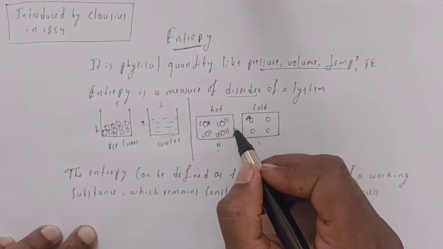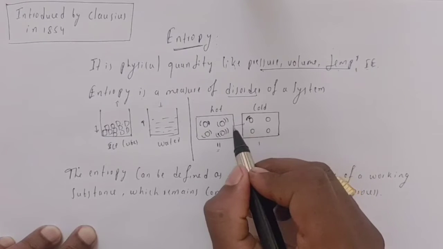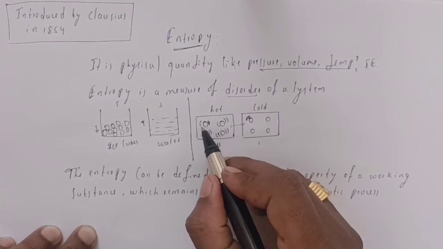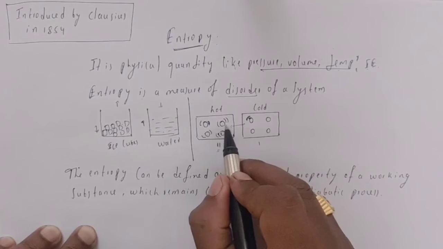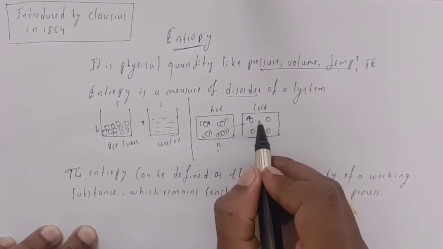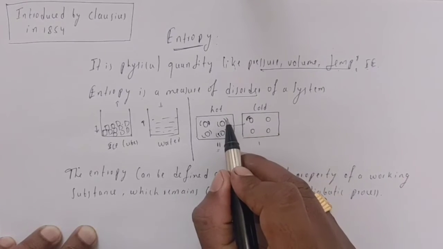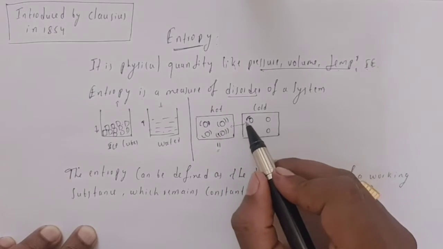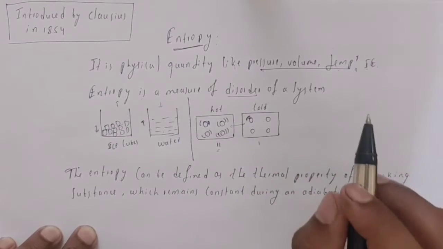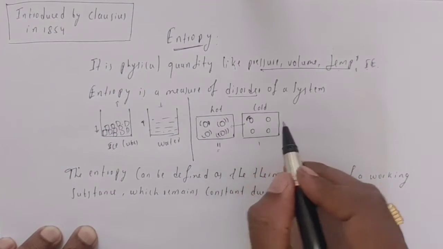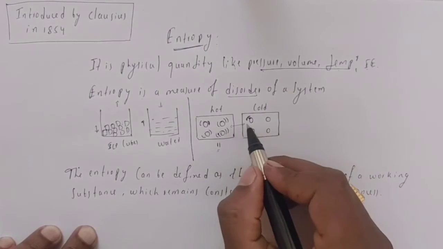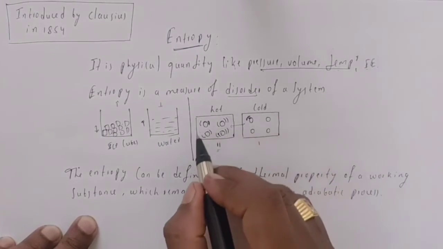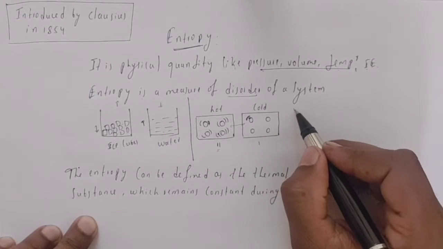Let us suppose you combine these two systems. Then what happens? The energy quanta from the hot body start to flow from the hotter body to the colder body. These energy quanta will move to the colder molecules until they attain equilibrium, then they stop. When we combine these two systems, we observe that the entropy of the entire system is going to increase.